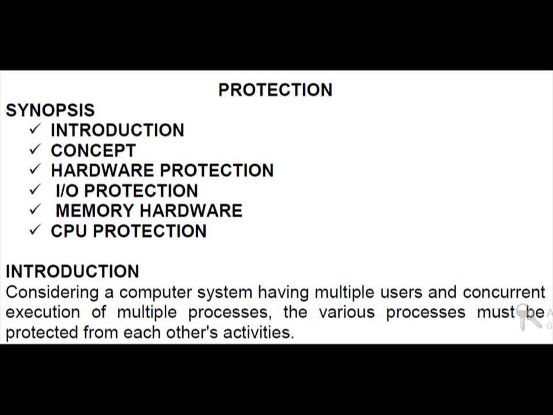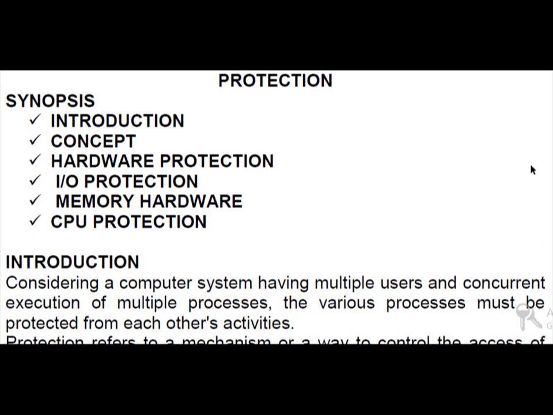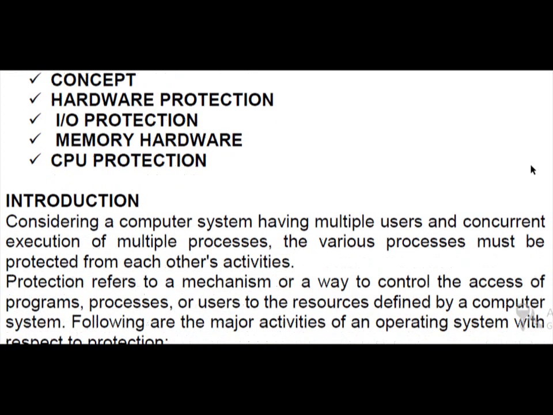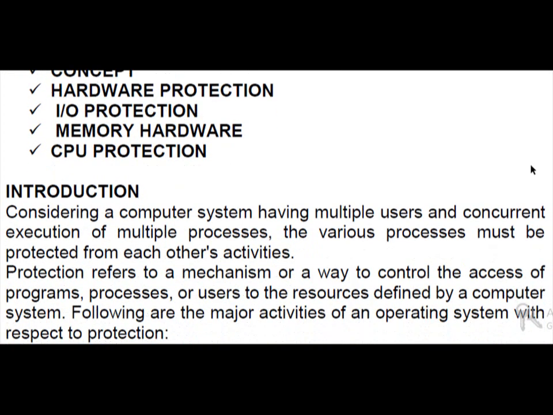So let us consider a computer system having multiple users and concurrent execution of multiple processes. The various processes must be protected from each other's activities. So protection refers to a mechanism or a way to control the access of program, process or users to the resources defined by the operating system.